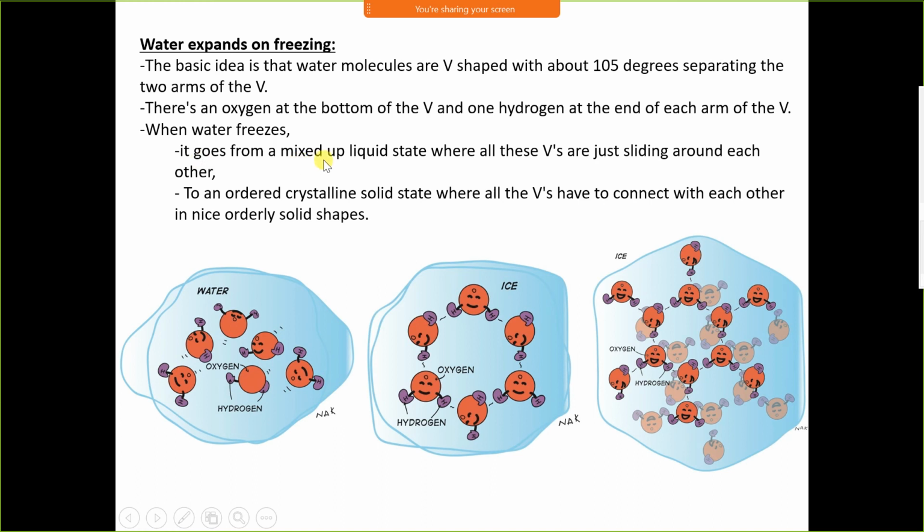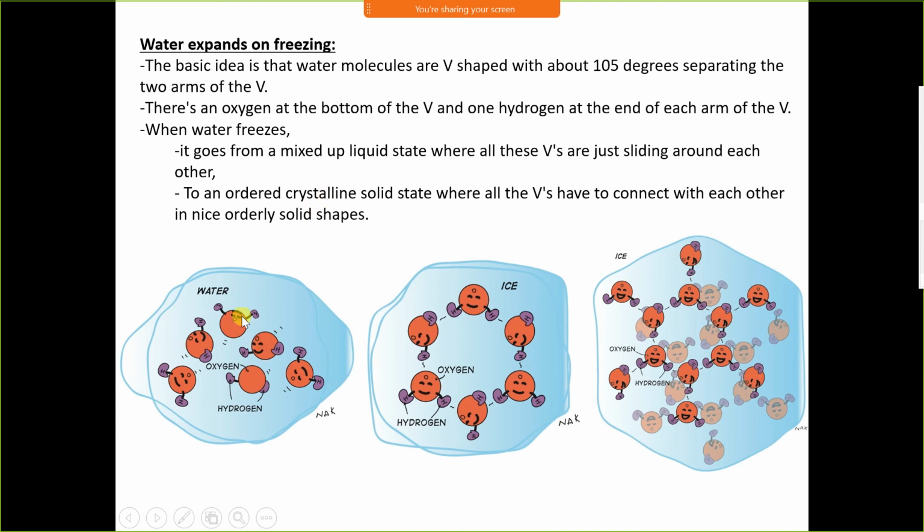When water freezes, it goes from a mixed up liquid state where all these V's are just sliding around each other, to an ordered crystalline solid state where all V's have to connect with each other in a nicely ordered solid shape.